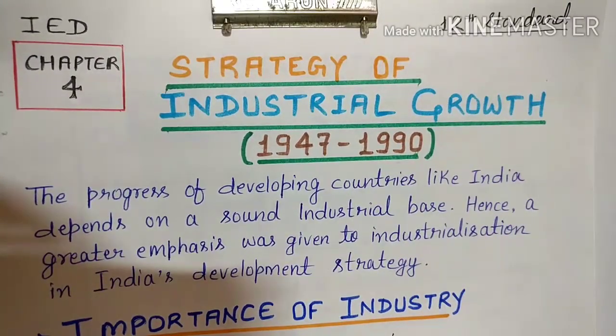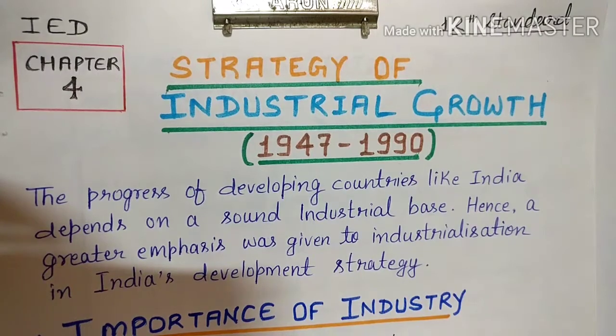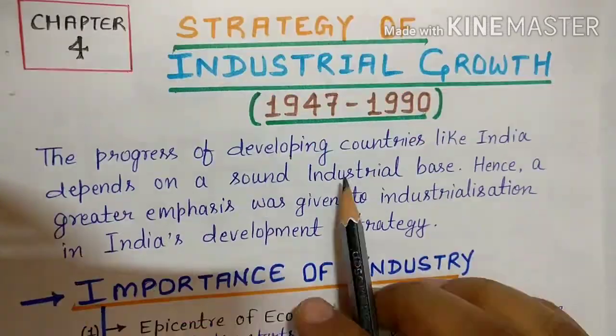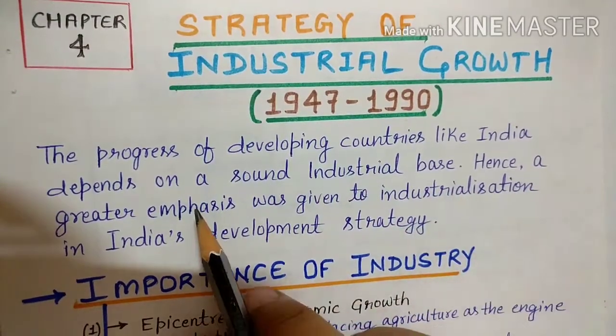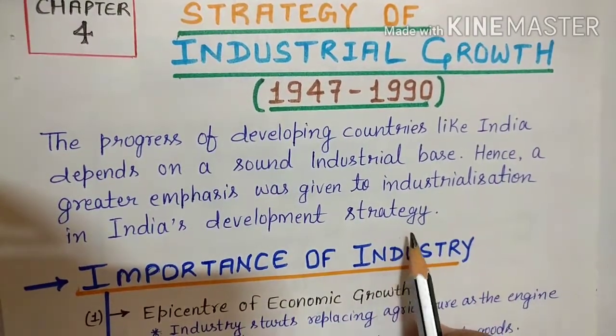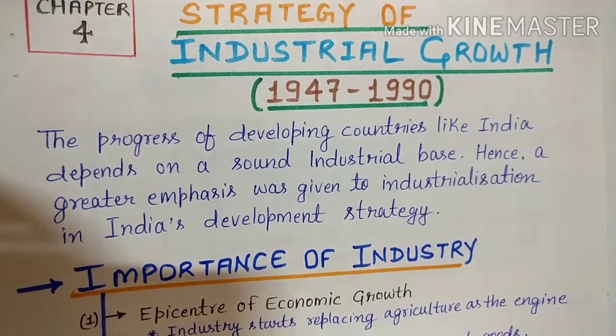As we know, India is a country based on agriculture, and some improvements have taken place in agriculture also, but those improvements were not enough to make the Indian economy a sound economy. So what do we need to progress? Industrial growth. The progress of a developing country like India depends on a sound industrial base. Hence, greater emphasis was given to industrialization in India's development strategy. That's why we are going to talk about industrial growth.